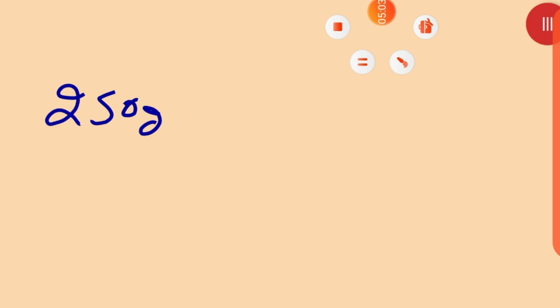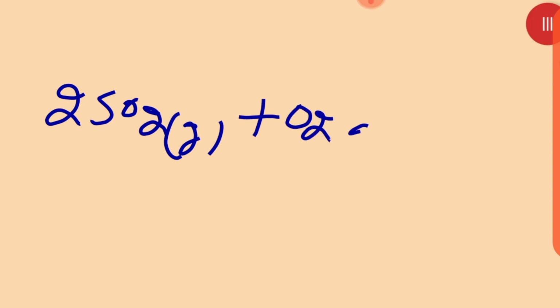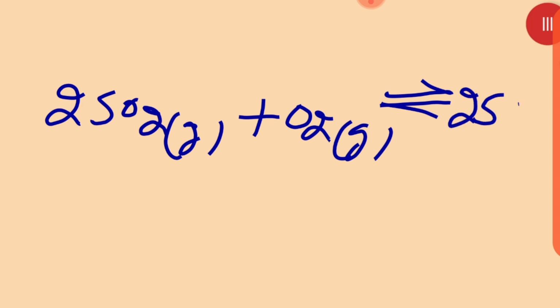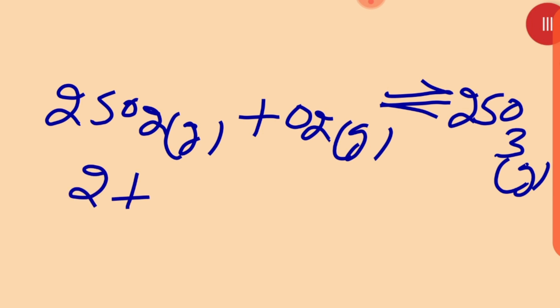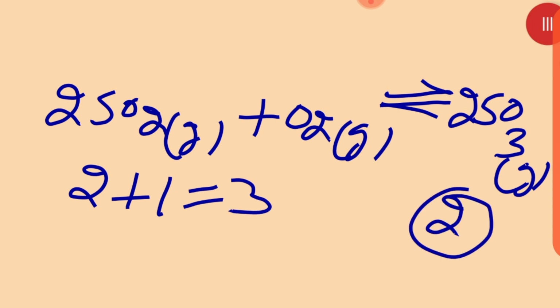Okay, I am going to take one more example in front of you. Suppose I am writing 2SO2 gas plus O2 gas, double arrow 2SO3 gas. Then in this case, what is going to happen over there? Here 2 plus 1, 3 moles of reactant, and 2 moles of product.